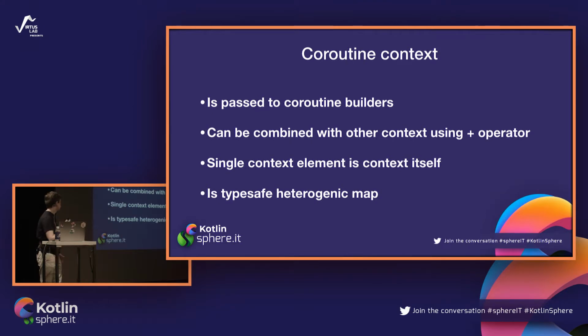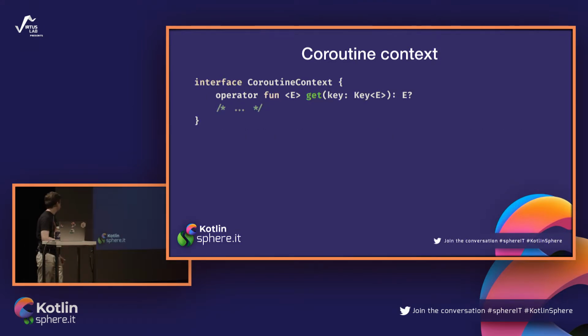So let me show you this in practice. Here we have interface CoroutineContext. The only thing that is important for us is this get operator. Of course, this code is slightly simplified. For example, I removed type bounds here because they are not so important.